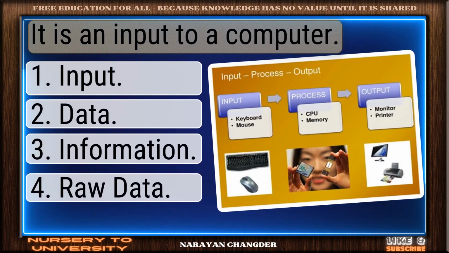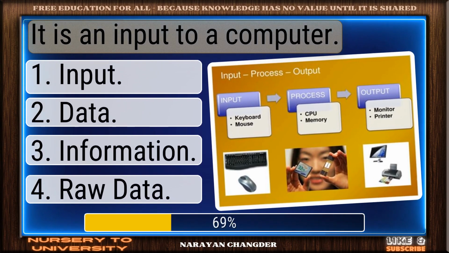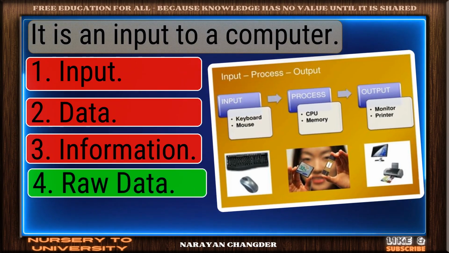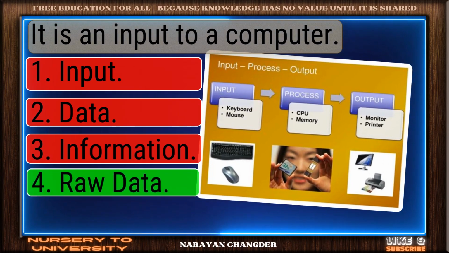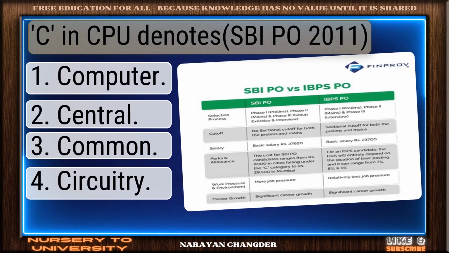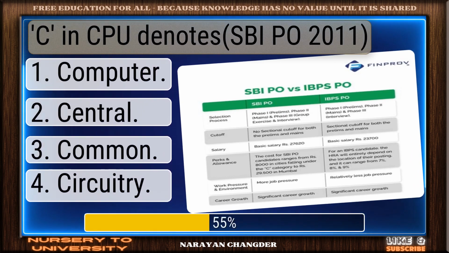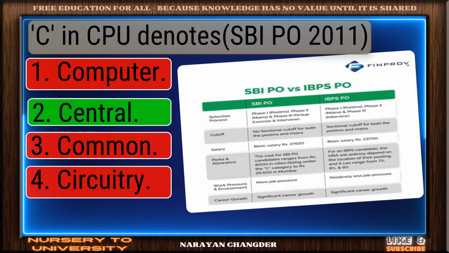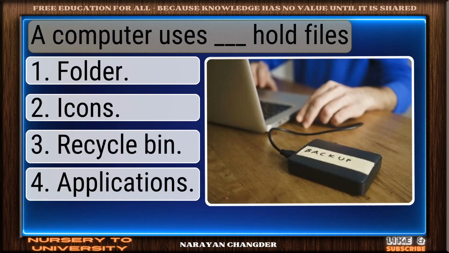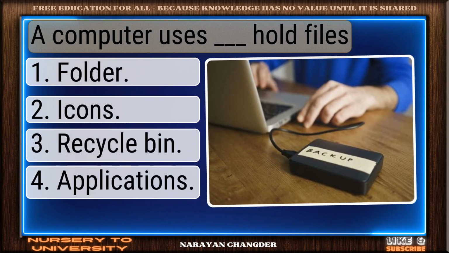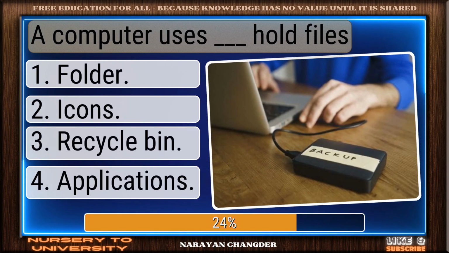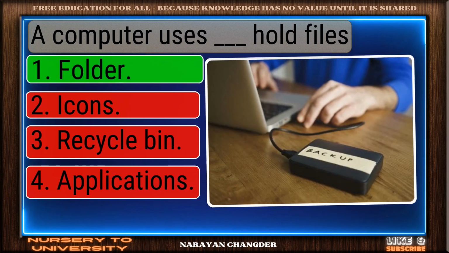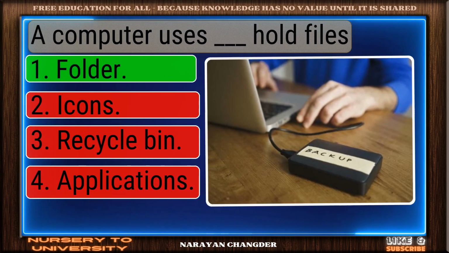It is an input to a computer. Smart move. Raw data is accurate answer. Input denotes. Great job. Central is accurate. A computer uses dash hold files. Good job. Folder works well.